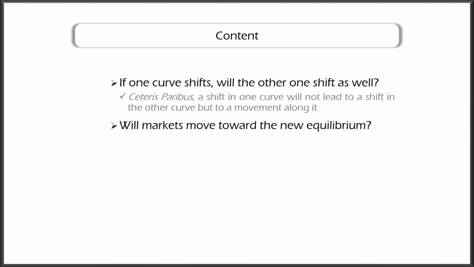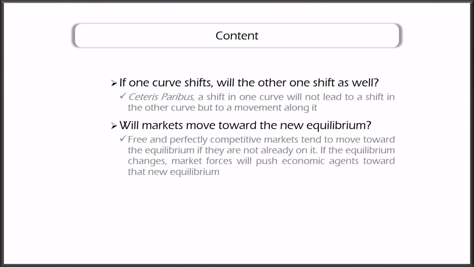Ceteris paribus, a shift in one curve will not lead to a shift in the other curve, but to a movement along it. And finally, free and perfectly competitive markets tend to move toward the equilibrium if they are not already on it. If the equilibrium changes, market forces will push economic agents toward that new equilibrium.